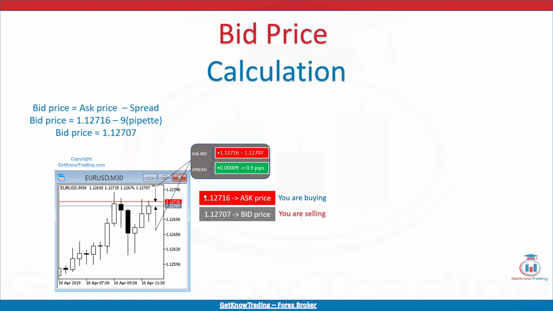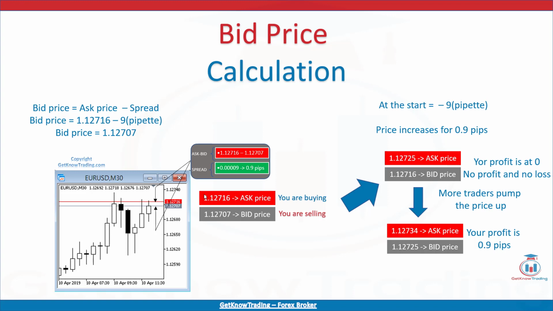Here is an example with the bid price. For example, let's say you want to buy a Euro-USD pair where the ask price is 1.12716 and bid price is 1.12707. The price you will pay will be the ask price because someone on the market is ready to sell you that pair for that price. At the start, you will be in minus for the spread, which is the difference between bid and ask price.